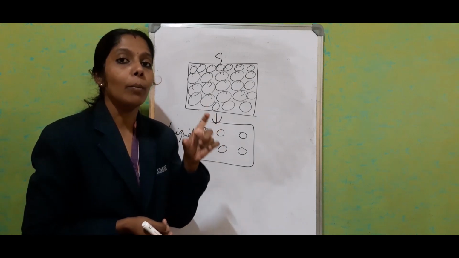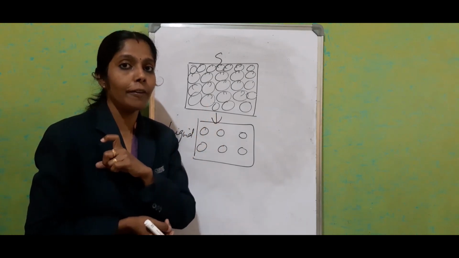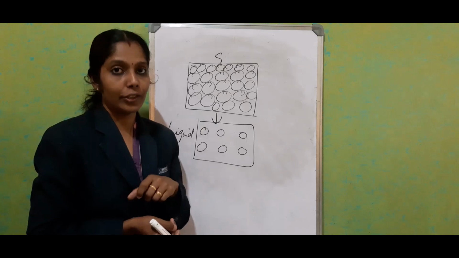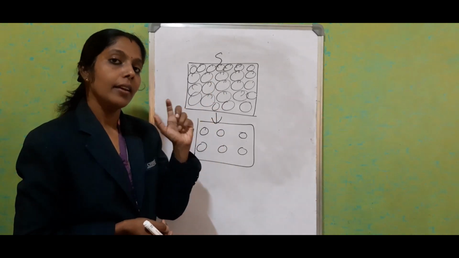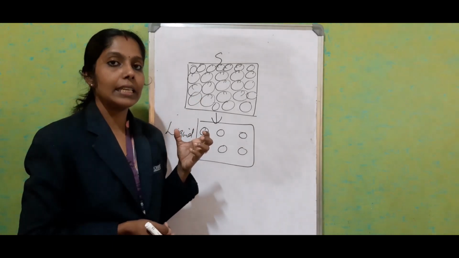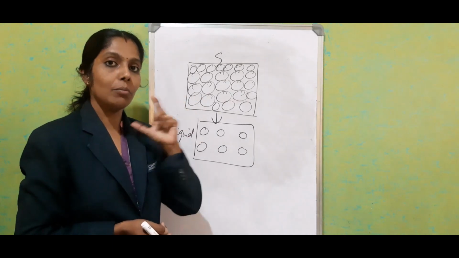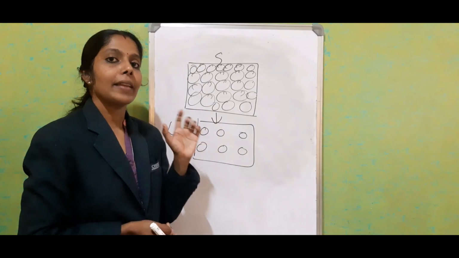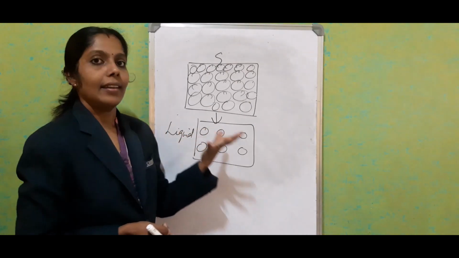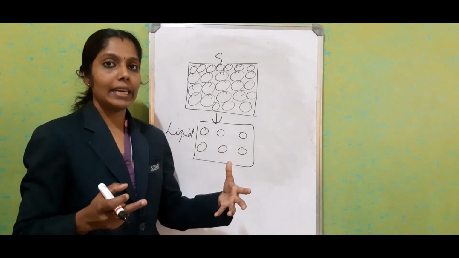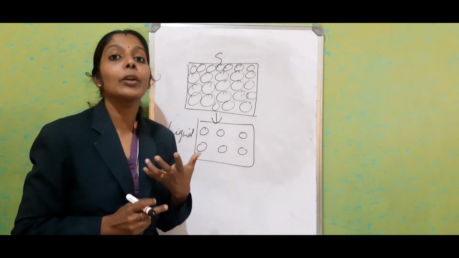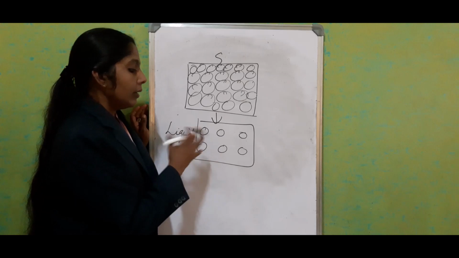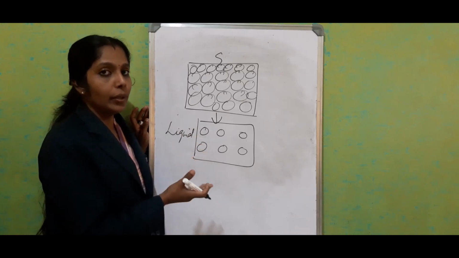This is called the molecular explanation of melting. Solids have less energy, and when they get more heat energy, the kinetic energy and movement increase, and finally they attain enough energy to move apart like liquid molecules. This is how it changes into liquid.